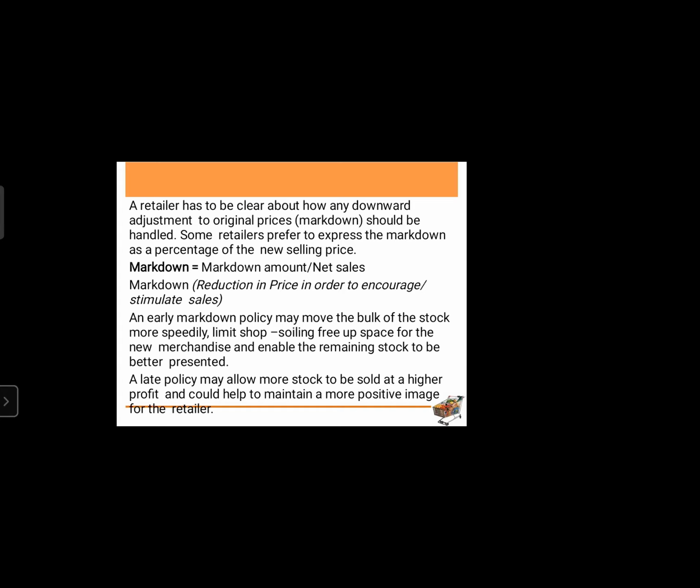This markdown again has a few reasons. It's not that their existing stock is too high in quantity. It's quite possible that they plan to come up with a new product, and the new product does not have space for stocking. It does not have racks or warehouse for stocking, and they are hoping for more from their new product compared with their existing product. So whatever is available in old stock, they are required to liquidate, so that space will be made available for the newly launched product.